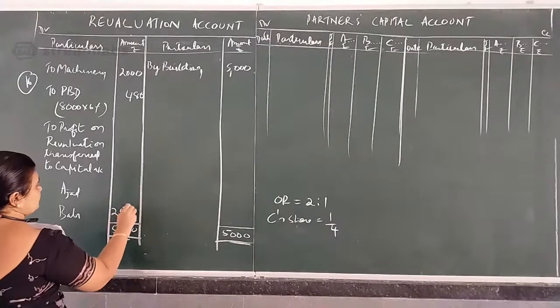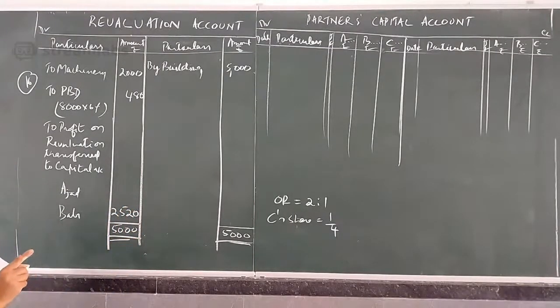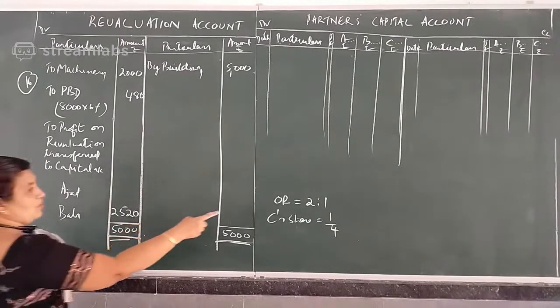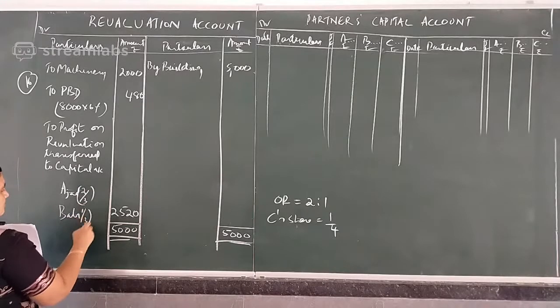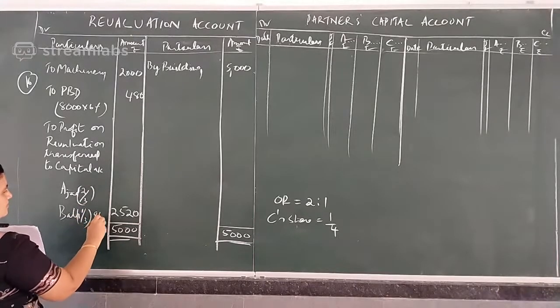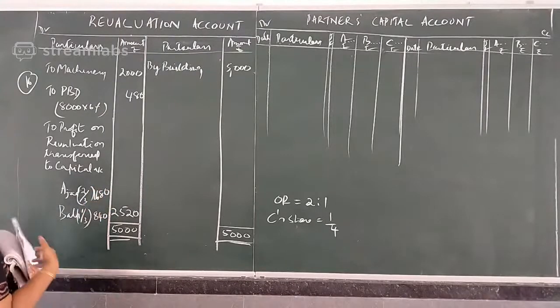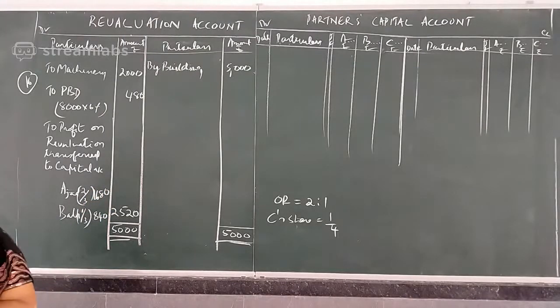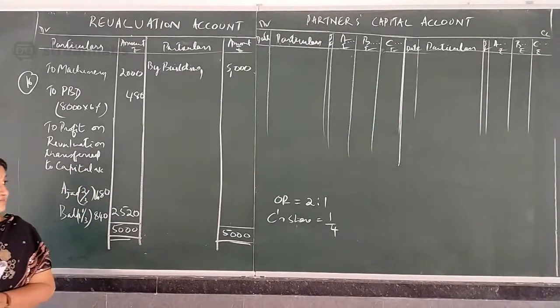Difference is 2,520. Now distribute in old ratio 2/3 and 1/3. It is 1,680 and 840.